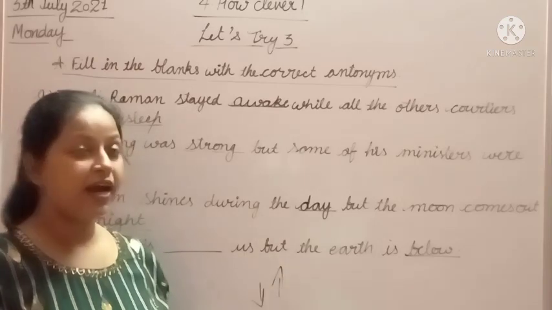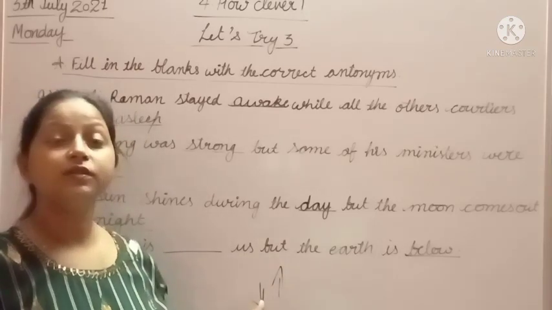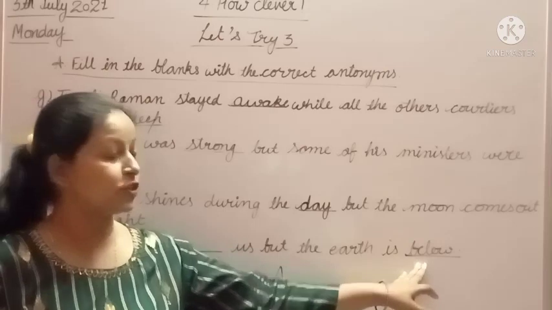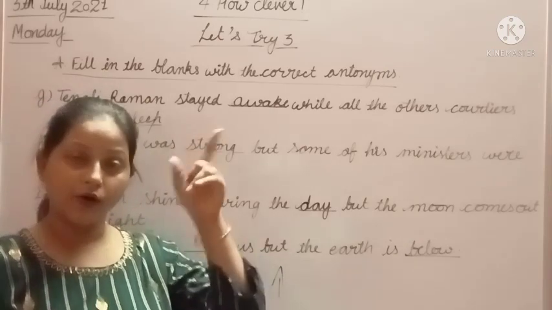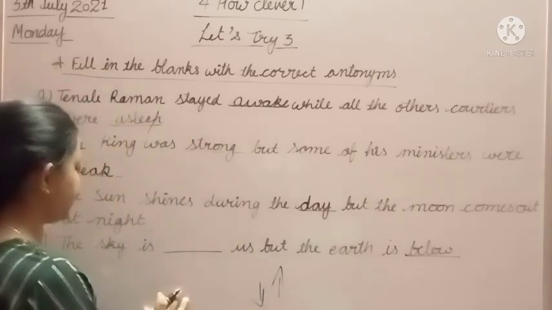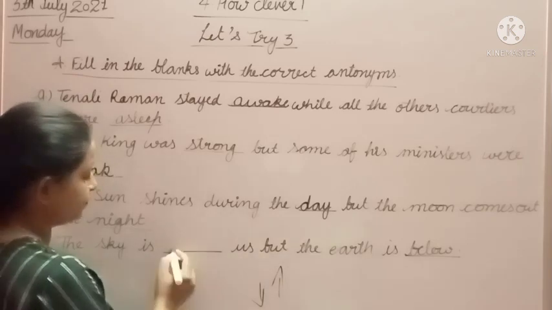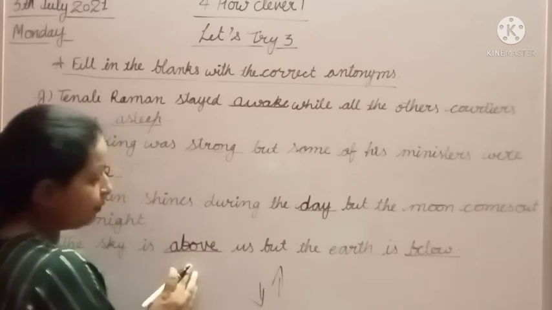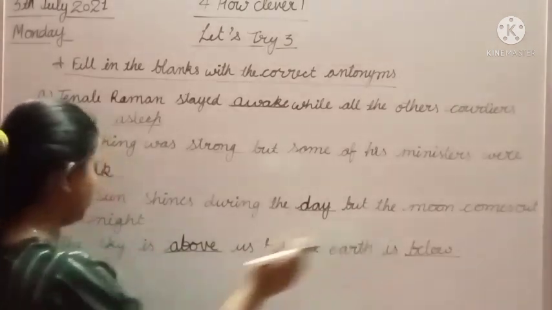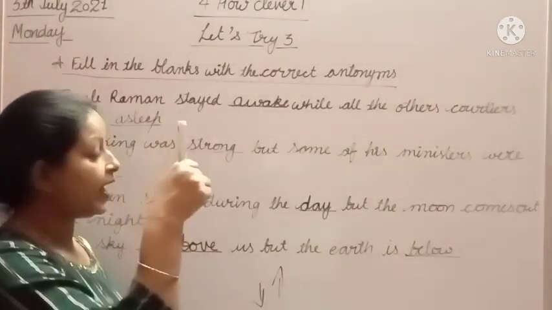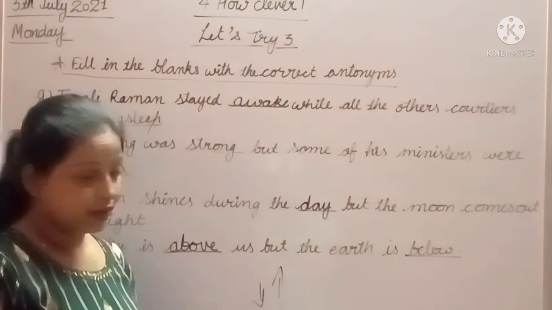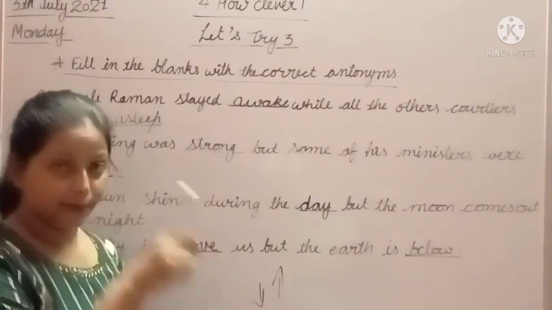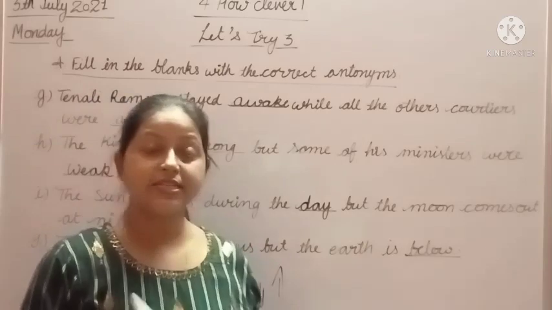Below means नीचे, and what should be the opposite of below? Above. Yes, above is the correct opposite of below. Above means ऊपर. Above is the opposite of below. The sky is above and the earth is below.